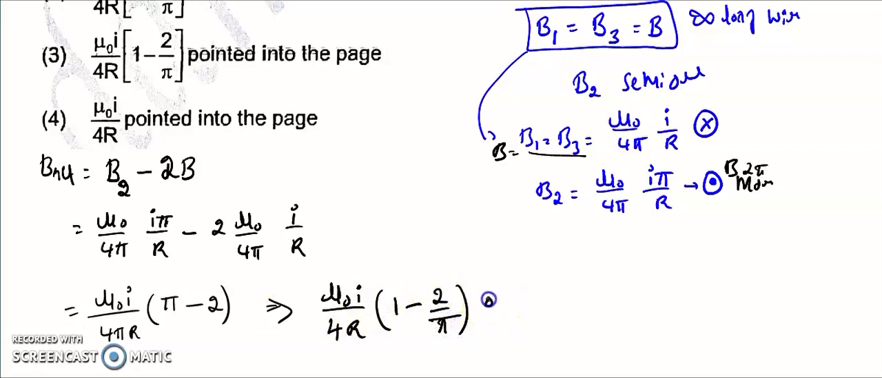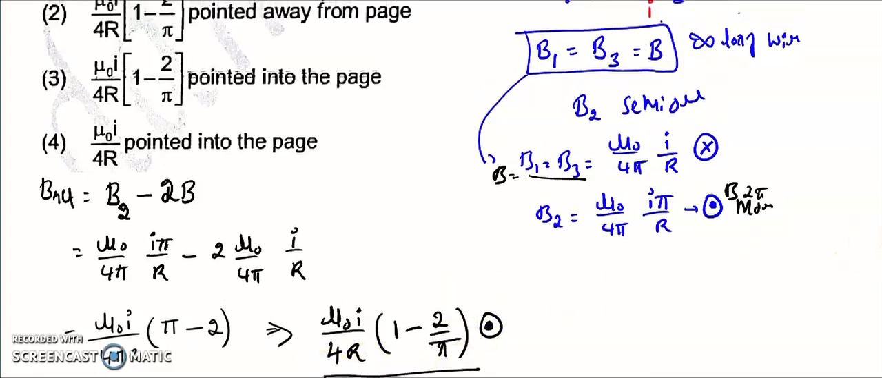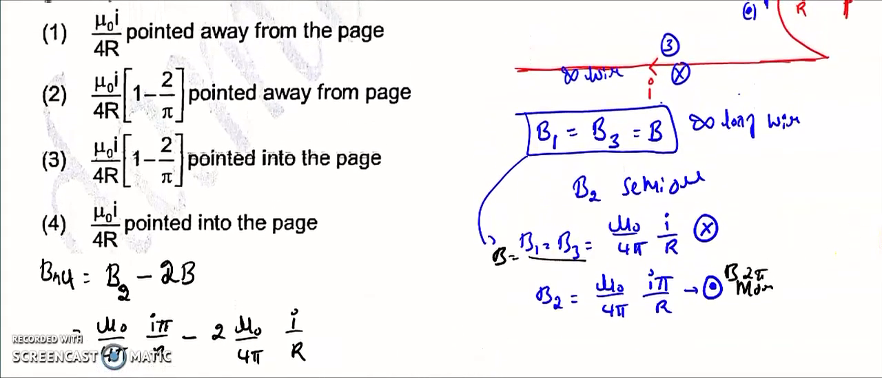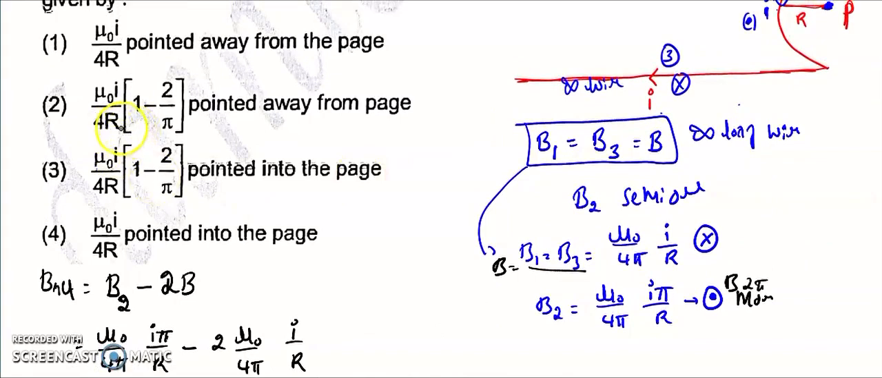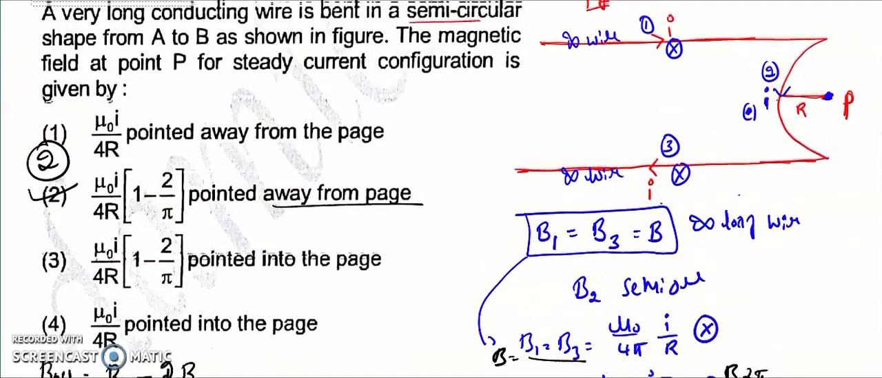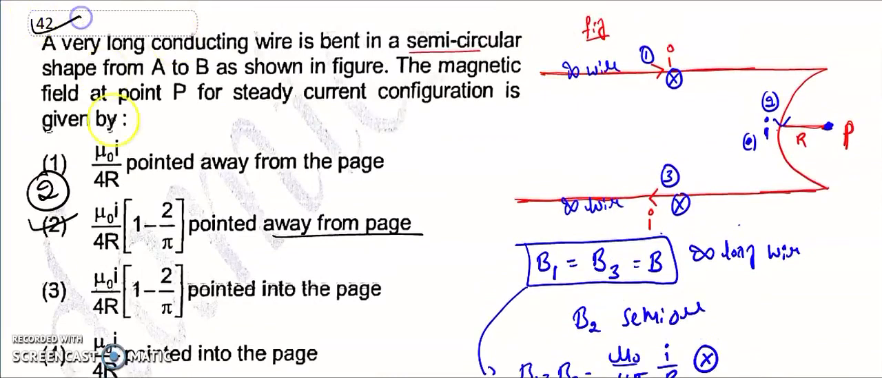So the direction is outward. Okay, which option is right? That is mu naught I divided by 4R, 1 minus 2 divided by pi. The second option is the right answer for 42.